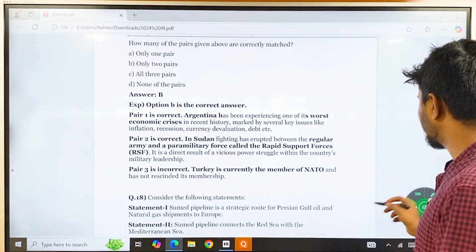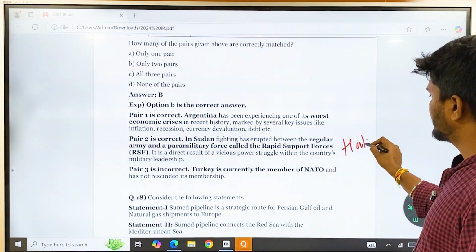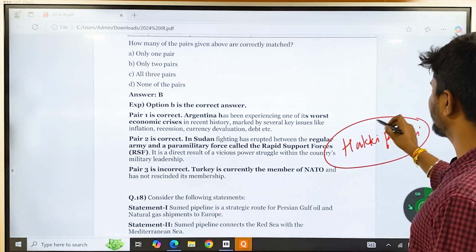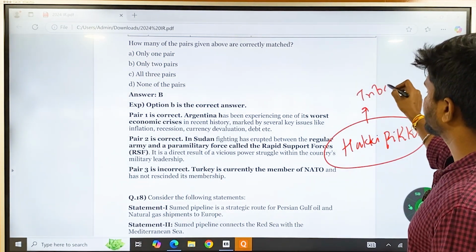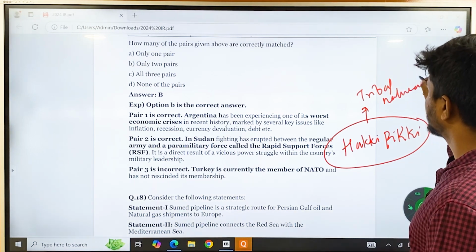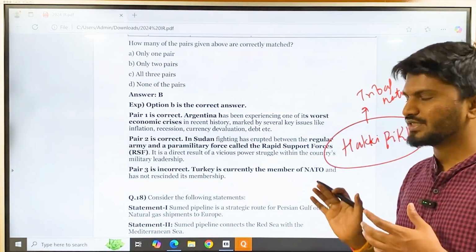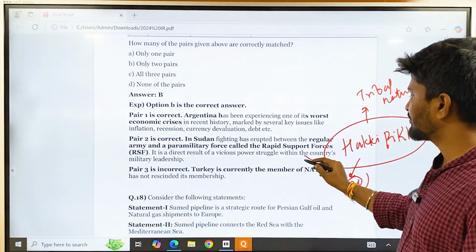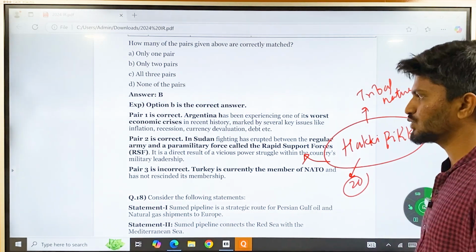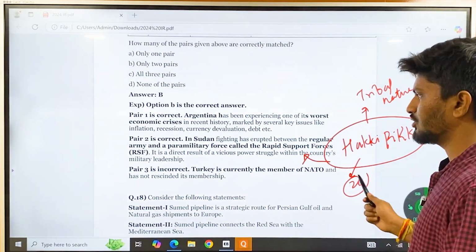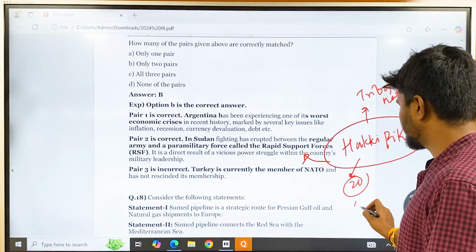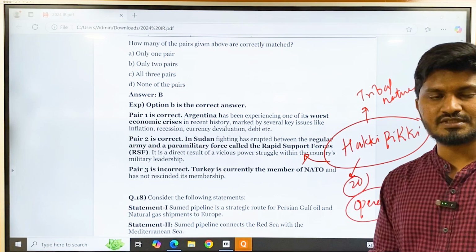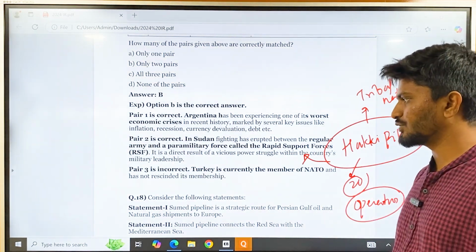So there was a current affair regarding the Hakki-Pikki tribes. These are tribes from Karnataka, and they are famous for their tribal natural oil. You might have seen the tribal natural oil advertisements, with those people with long beards and long hair. They belong to the Hakki-Pikki tribe. Around 20 members of these Hakki-Pikki tribes got stuck in Sudan during this conflict, and India launched Operation Kaveri. Operation Kaveri was the operation by Indian personnel to evacuate Indian citizens from Sudan. So pair 2 is correct.